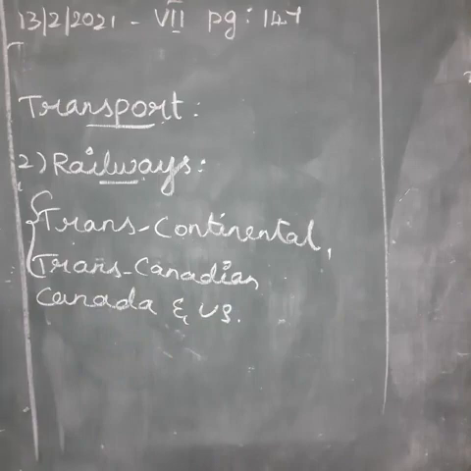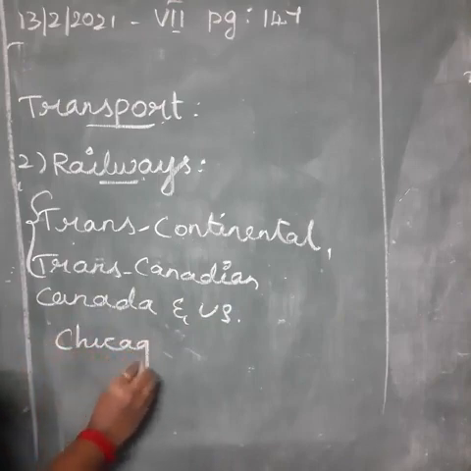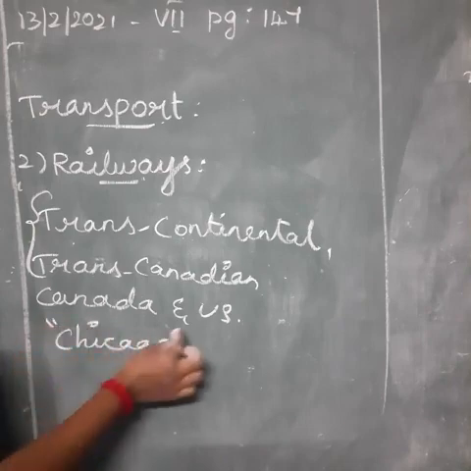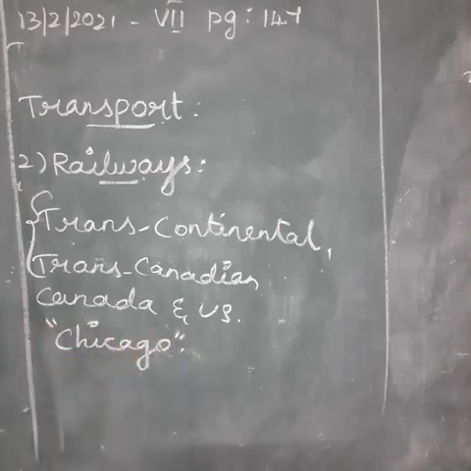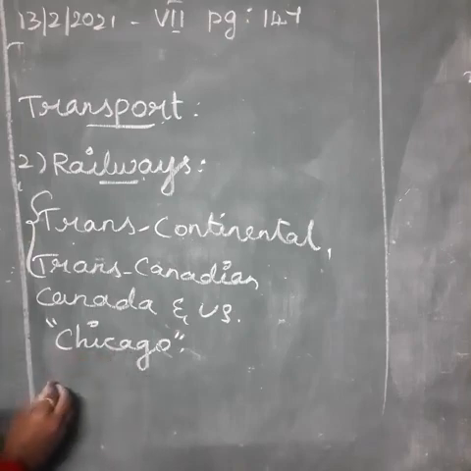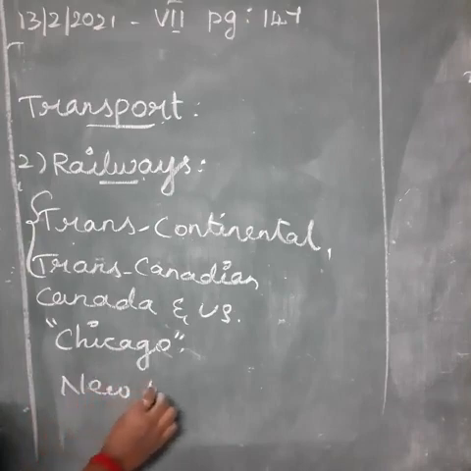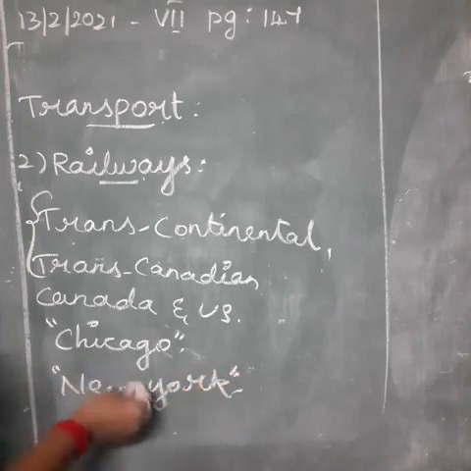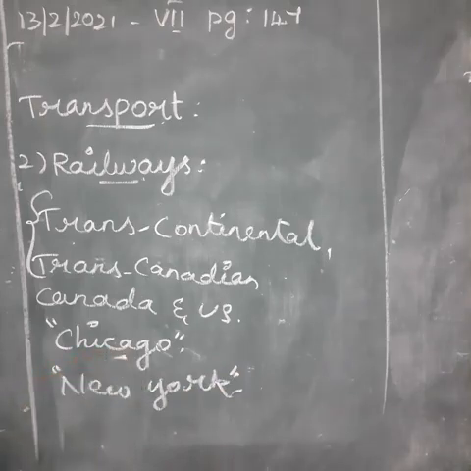Okay, the world's biggest railway junction is Chicago. Chicago is called the world's best railway junction. Then the next, the world's busiest railway junction, is the New York railway junction. Don't confuse, children. The world's best railway junction is Chicago. The world's busiest railway junction is New York. Okay, this is about the railways.